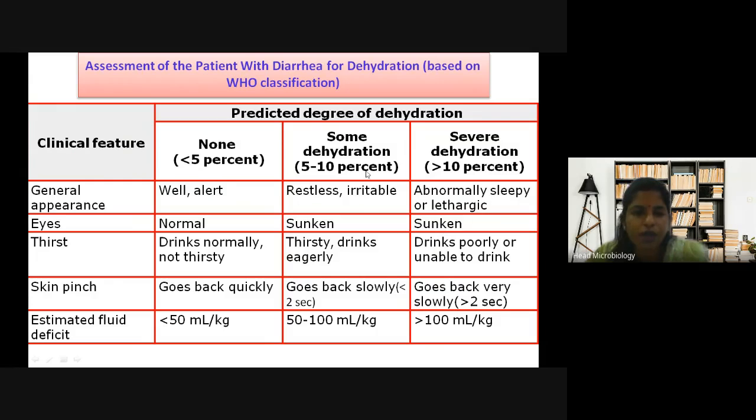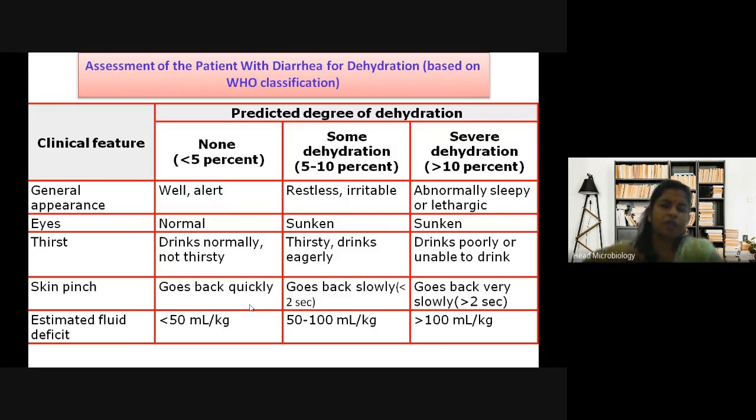When the patient is not affected, the patient is well and alert, eyes are normal, drinks normally and is not thirsty. In dehydration, the patient keeps on drinking a lot of water fast, they gulp it. But in this case, they drink normally and not thirstily. Skin pinch goes back quickly, so when you pinch the skin, they can sense it. The estimated fluid deficit is not much.